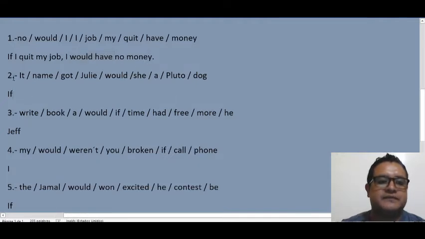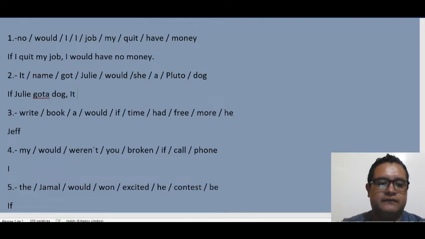Number two, in this case, we are starting with if, so we need the past simple in this part. So if Julie, subject, verb in past, got. If Julie got a dog, comma, it is important, don't forget the comma.